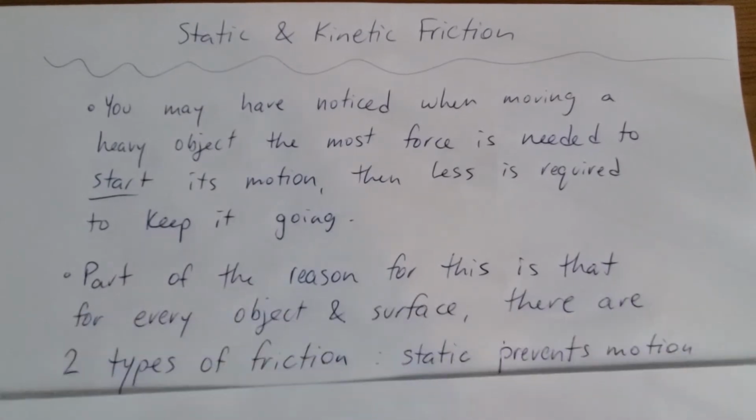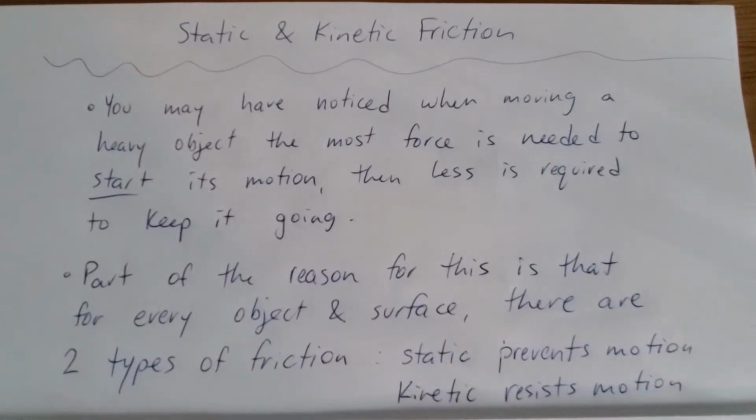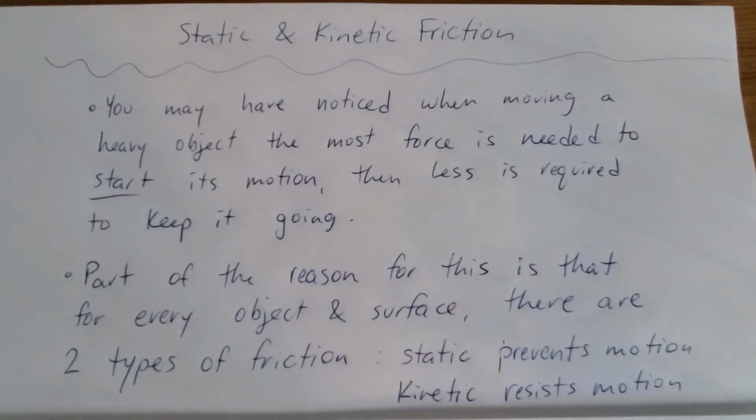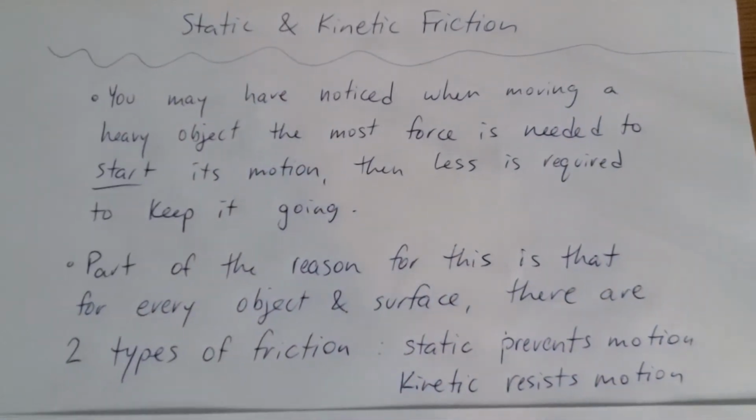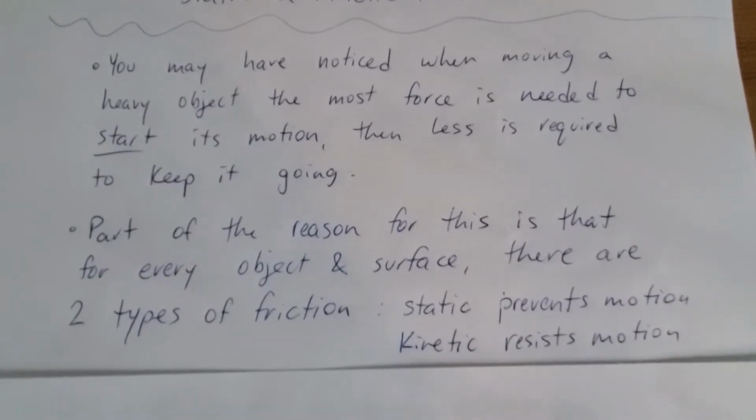Part of the reason for this phenomenon is that for every object and surface, there are two types of friction. Static friction prevents it from moving in the first place, and kinetic friction resists an already moving object. It's right there in the name. Static means not moving, kinetic means moving.